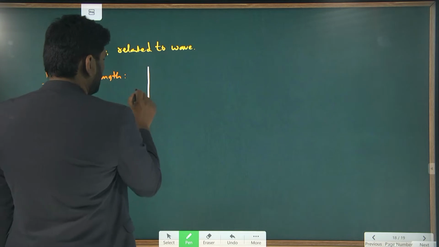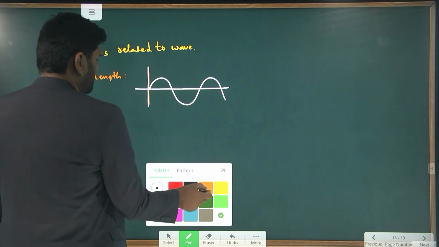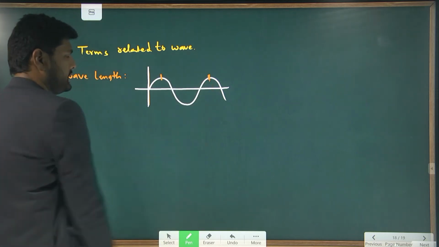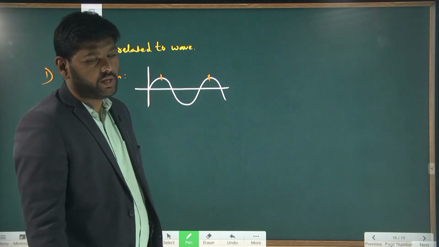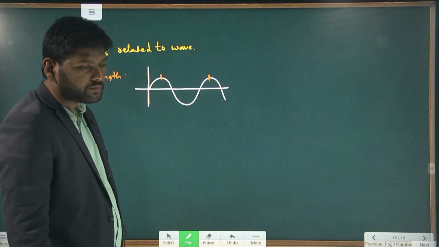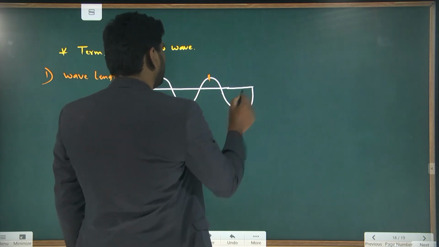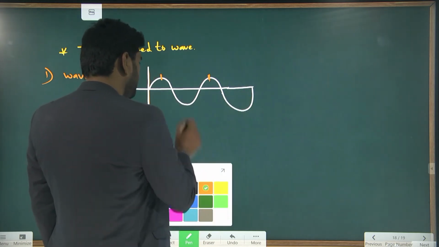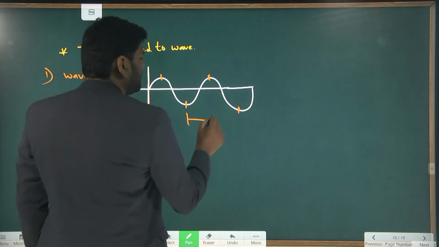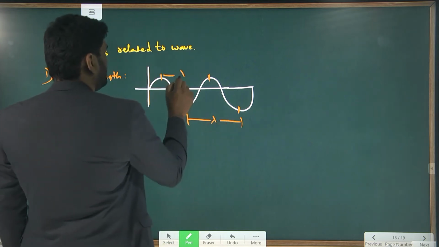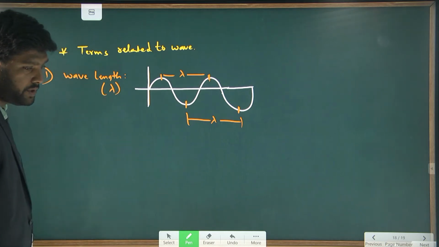By seeing the diagram we can observe that. Let me take this wave. This is a crest, and this is another crest. So the distance between successive crests is known as what? Wavelength. In another way also, the distance between successive troughs is known as wavelength. From here to here is wavelength, and even here to here is also wavelength. Wavelength is represented with lambda.